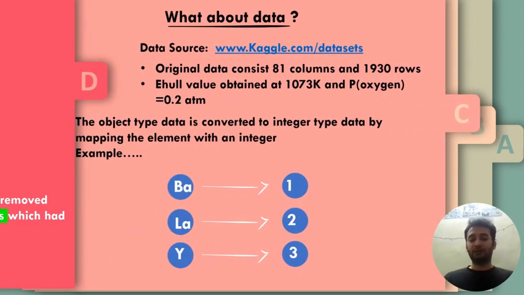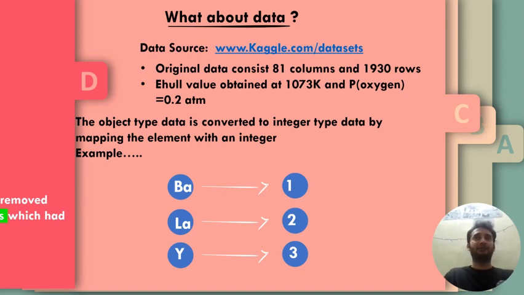For the given artificial intelligence model, we have taken the data from a research paper. This is the website. It consists of 81 columns and around 2000 rows. But the data contain values of various elements, and the computer understands only integer or number values.